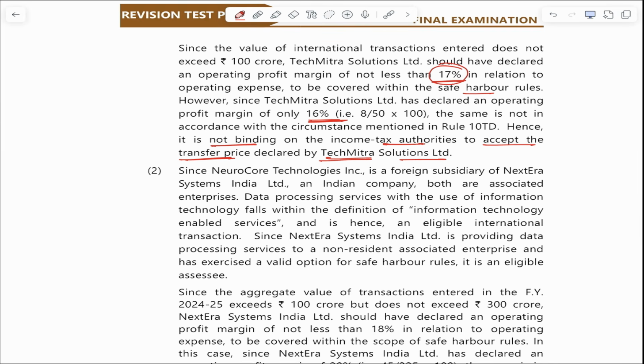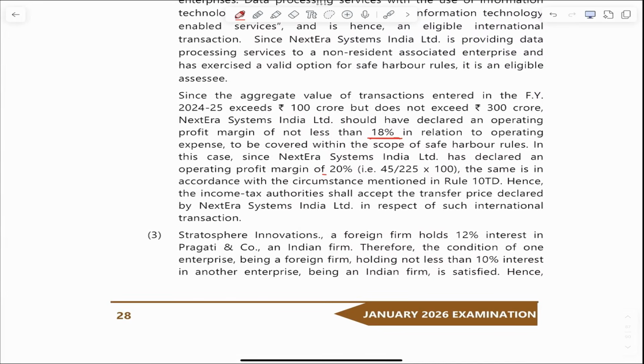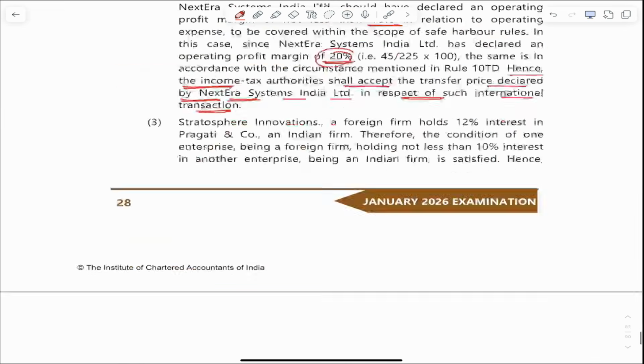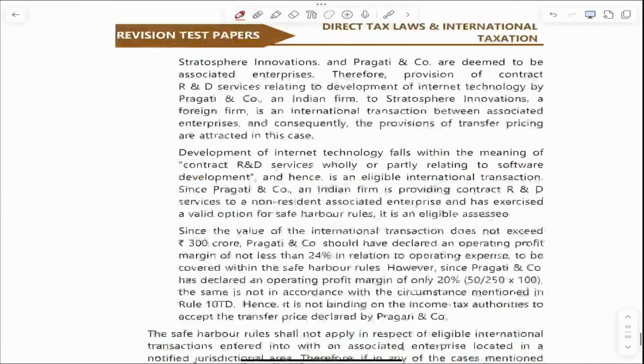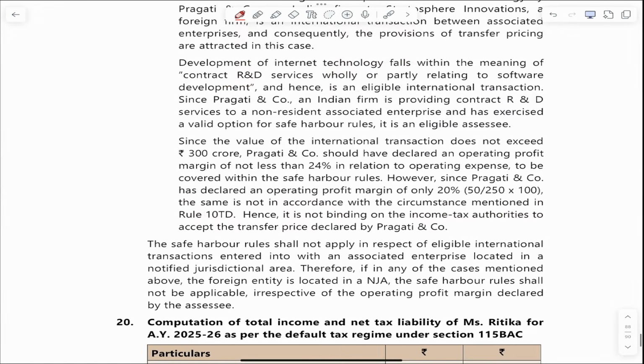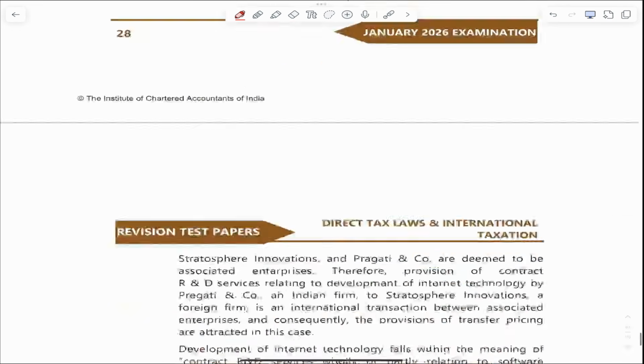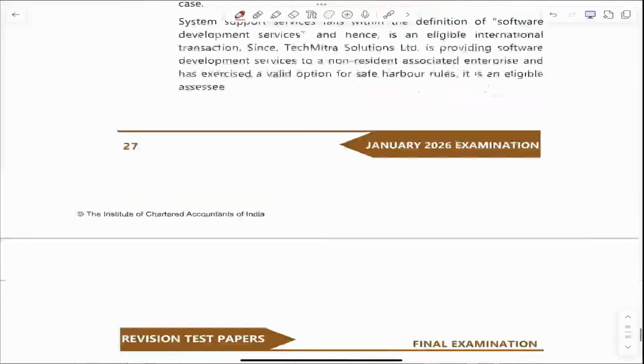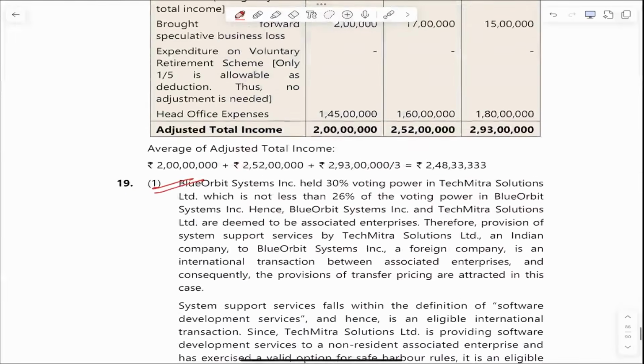Now the second case, instead of 18%, they are declaring 20%. Hence the income tax authority shall accept the transfer price declared by Next Era System India Limited in respect of such international transaction. And guys, in the third case, it is not binding on the income tax authority to accept the transfer price declared by Pragati and Company because they have declared 20%, while safe harbor is 24%. Done. So this type of question you may get in your examination. Out of these 3 questions, I think 1 question you will get in your examination.